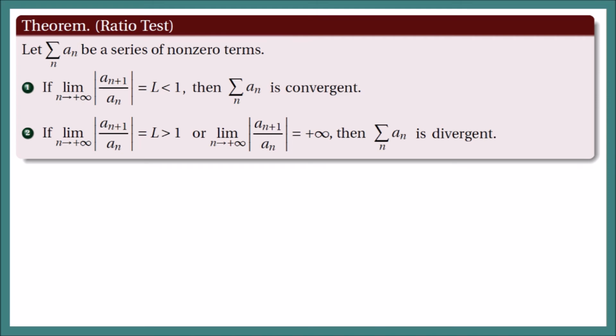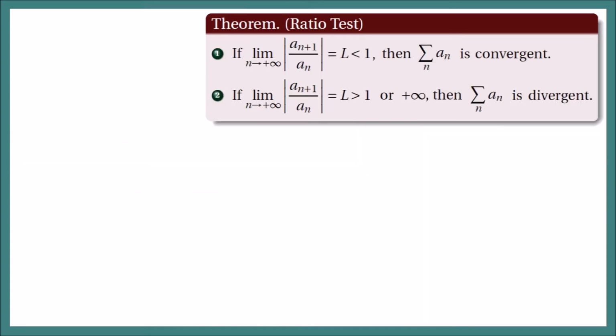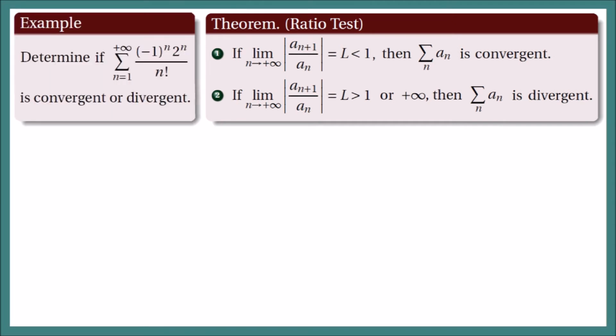Observe that we do not have the case wherein the limit is exactly equal to 1. If the limit is equal to 1, then this theorem, which is what we call, by the way, ratio test, is inconclusive. That is, we cannot use this theorem to conclude if a series is convergent or divergent. Now let's try to use this ratio test with some examples. First, let us determine if the series of -1 raised to n times 2 raised to n all over n factorial is convergent or divergent.